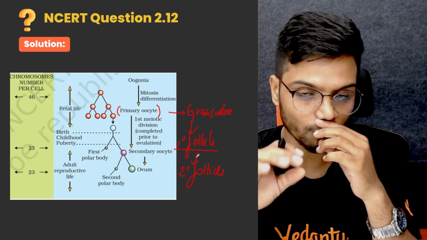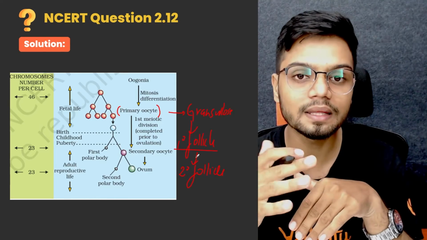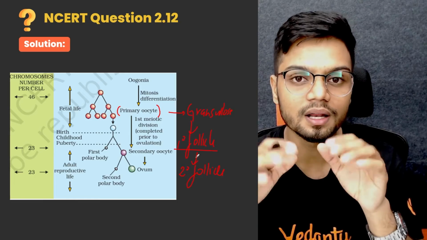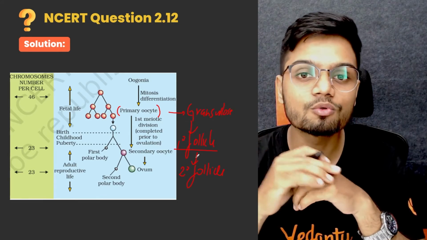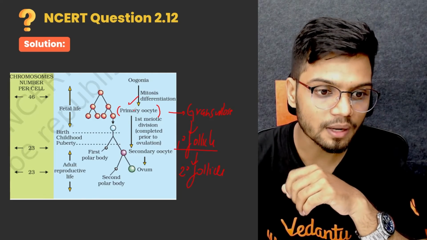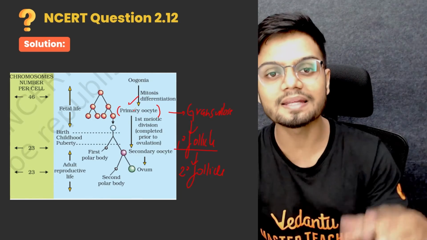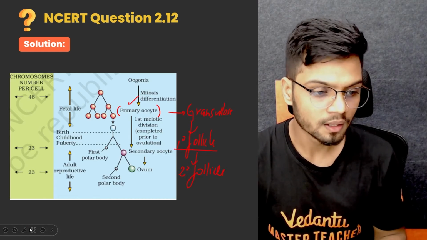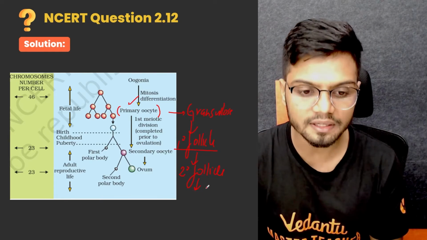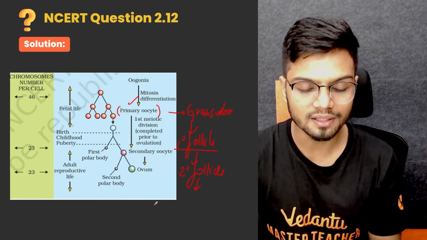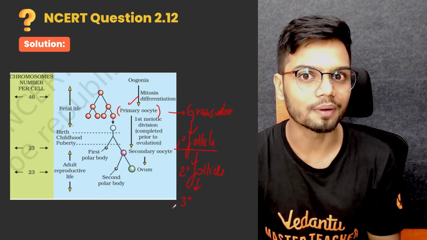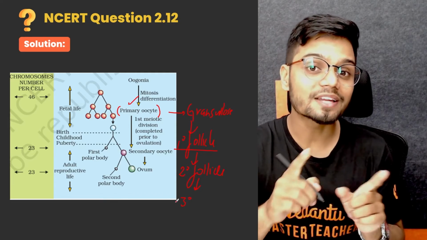One thing to be noted here, both primary as well as secondary follicle have the primary oocyte present inside. Now the secondary follicle forms a fluid filled cavity and a new theca is found, and that is called a tertiary follicle.